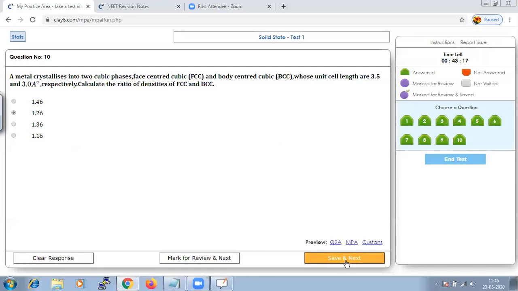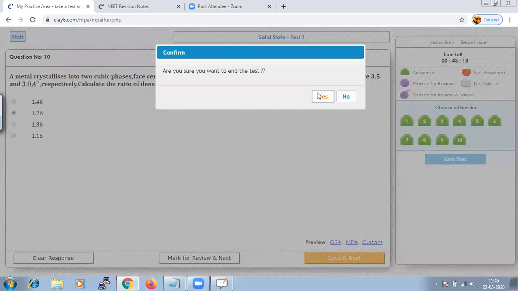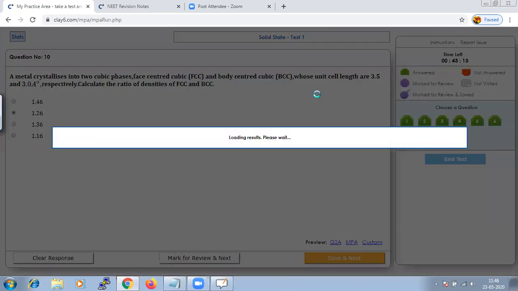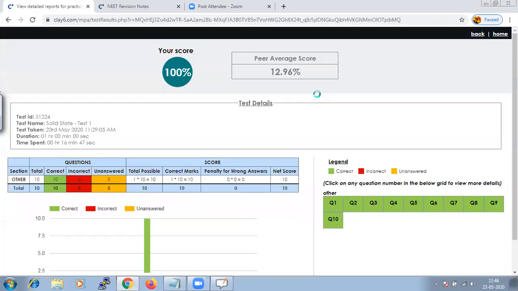Let us save that and give end test. So here it gives you the result. Since today we have done all the 10 questions correctly, it is indicated green in color. If you go wrong with any of the questions, it will be indicated red in color.